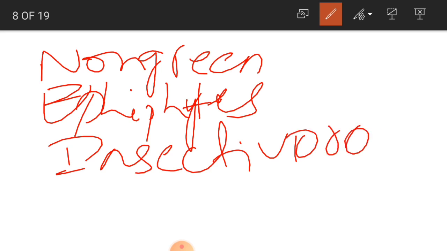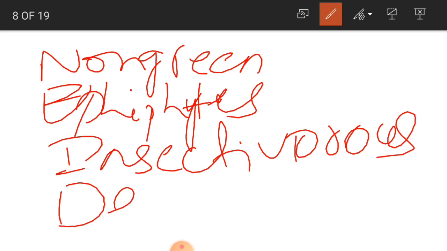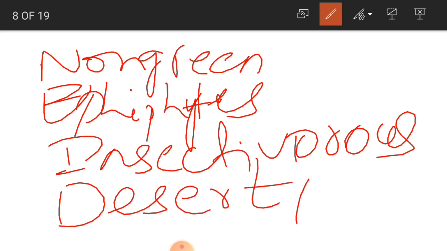Then the last one is desert plants. We learnt about these four now. So non-green plant is, for example, like mushrooms. Epiphytes, for example, like fern. Insectivorous, Venus flytrap. Desert plant, cactus. These are the examples. Are you clear about this?